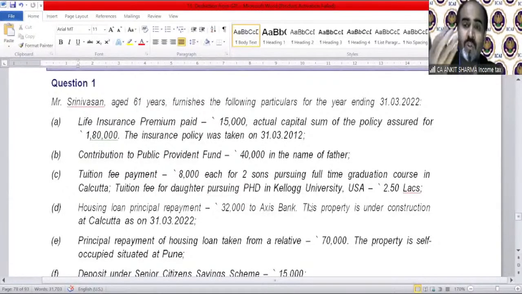We just solved a question in which 40,000 rupees was there, so we deduct the 40,000 rupees to find out the value of the deduction.